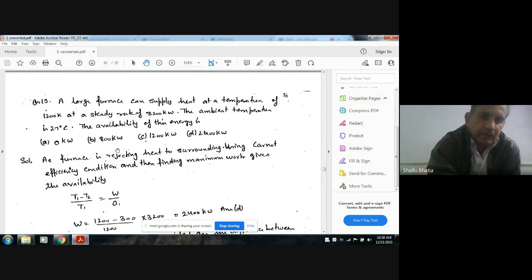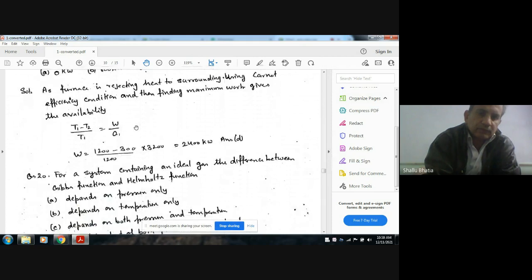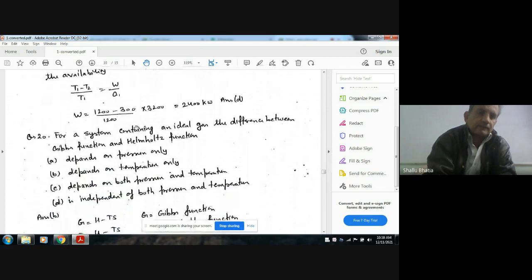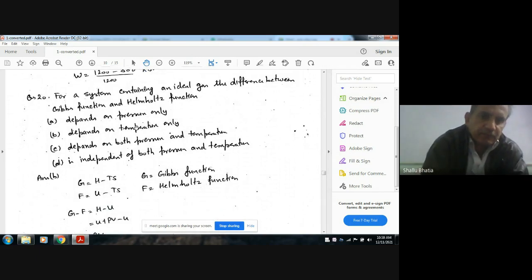W is what we have to calculate, that is the availability, and Q1 is 3200 kilowatt. Putting these values, we find W is 2400 kilowatt. Answer is D.